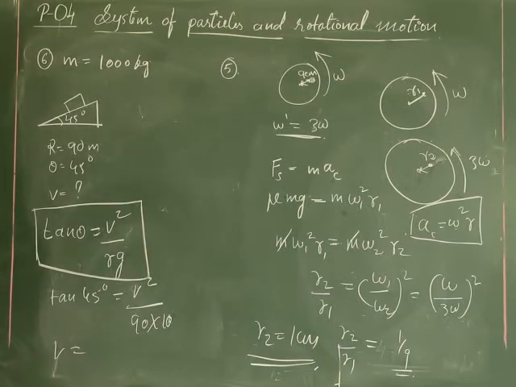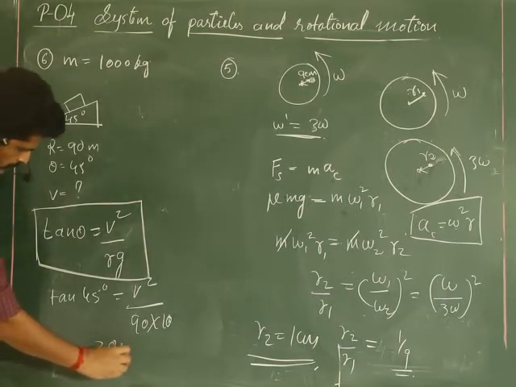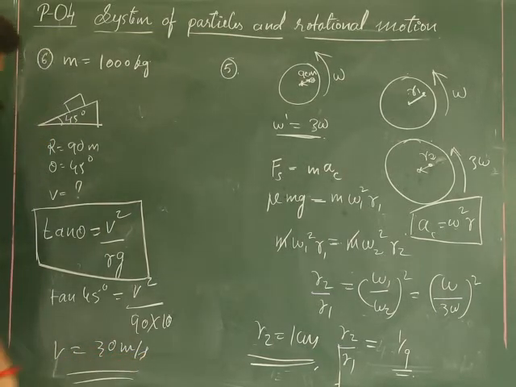After substitutions, you are going to get V equal to 30 meter per second. Check your answers.